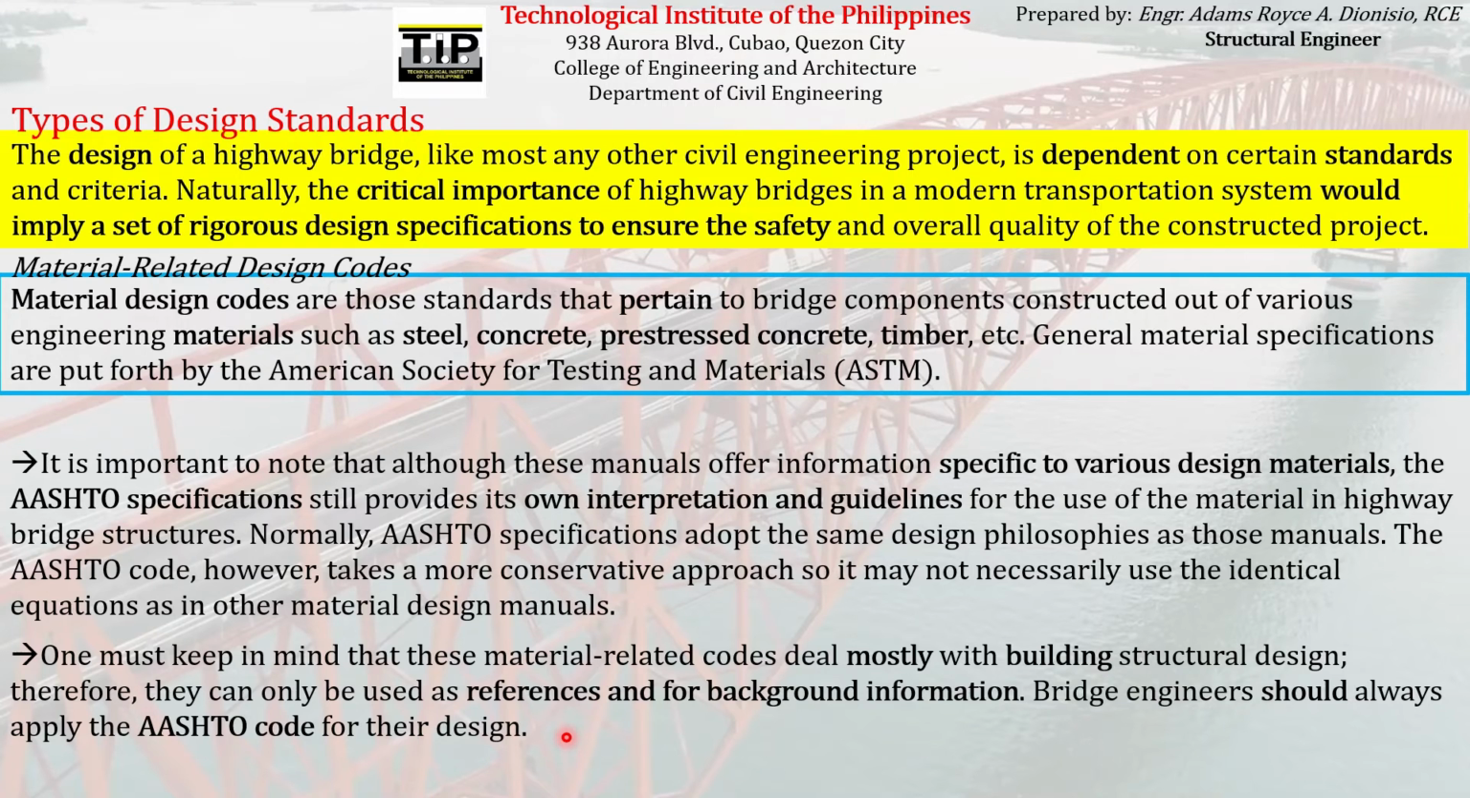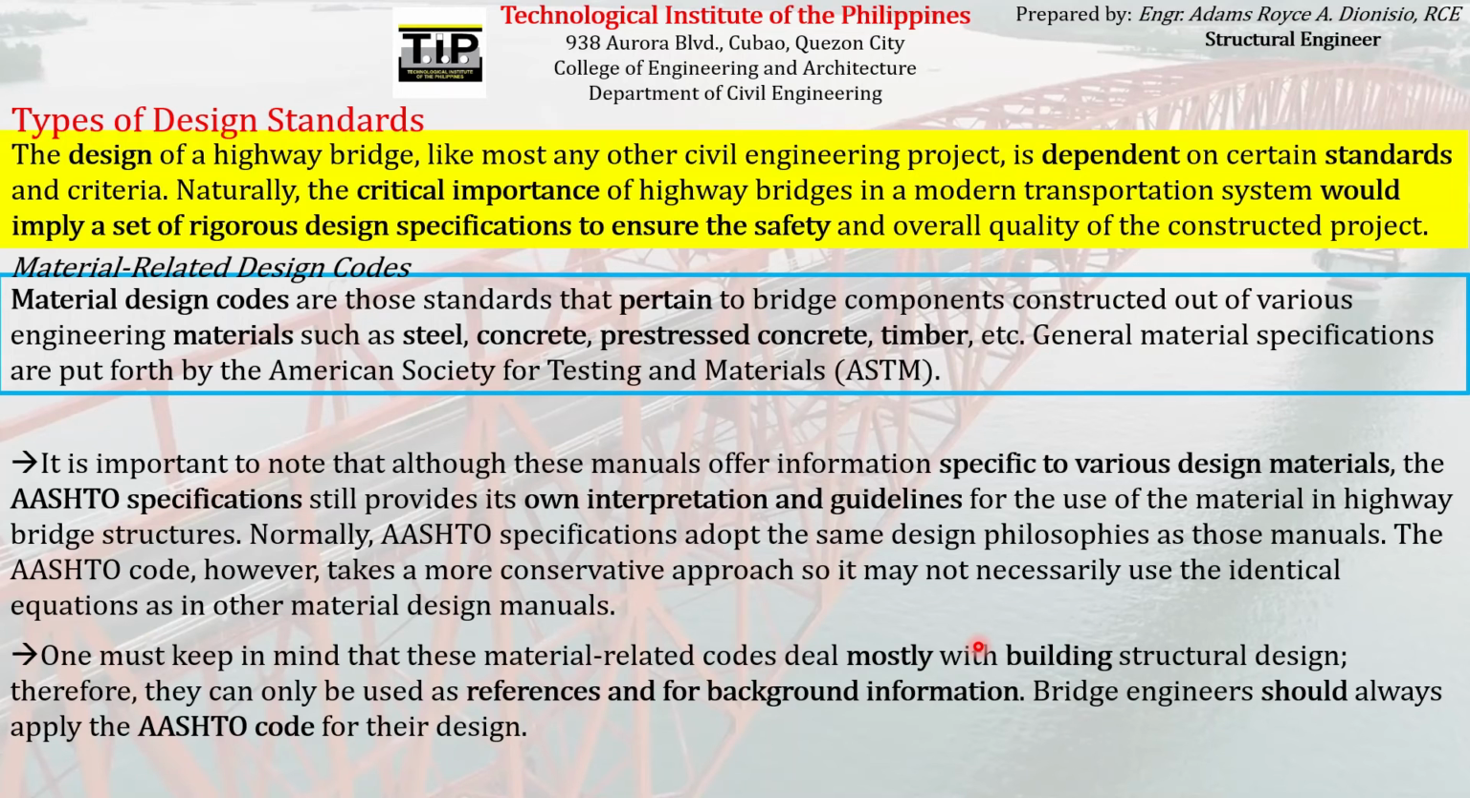So the different design manuals, the different material-related design codes that we have specified in this discussion, deal mostly with building structural design. Most of the material-related design codes that we have enumerated here deal with vertical structures, with building structural design. So although we must still refer to them, we just refer to them for background information. We must just use them as a reference and for background information only.